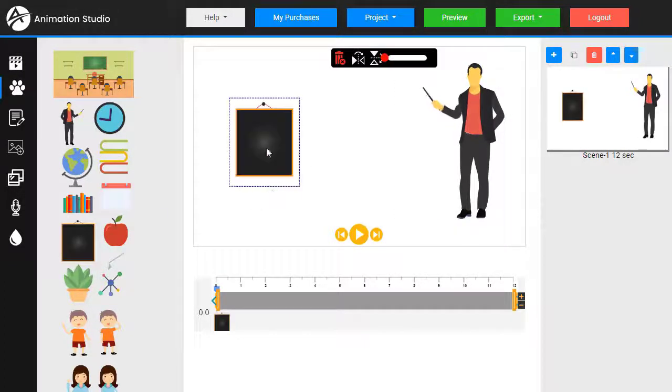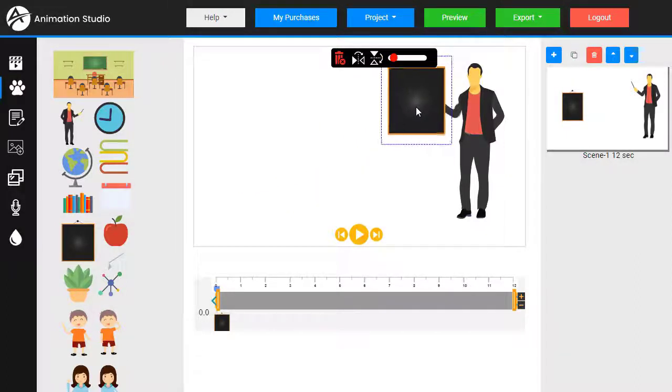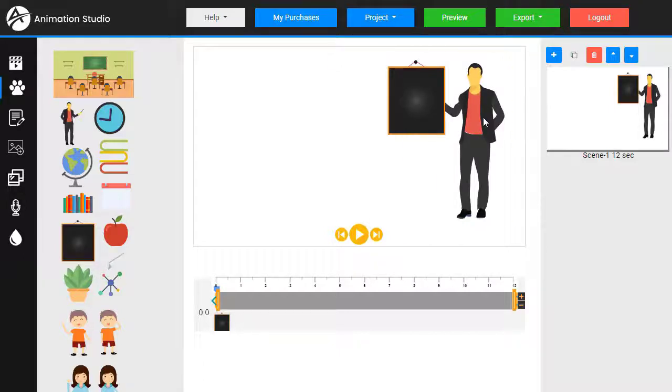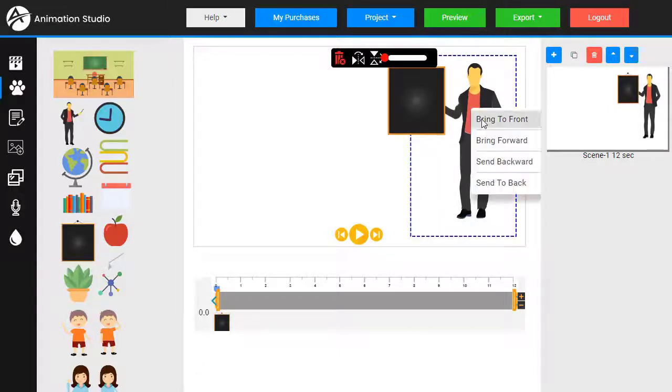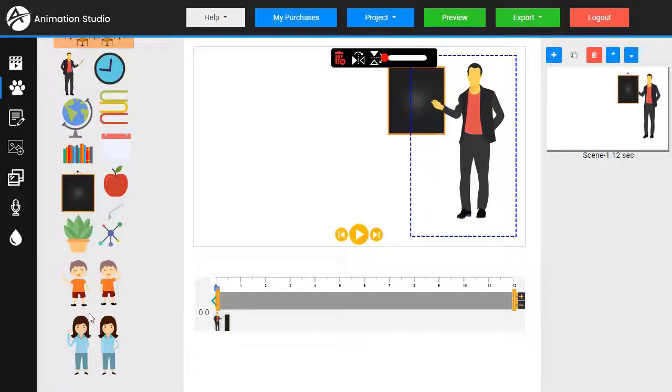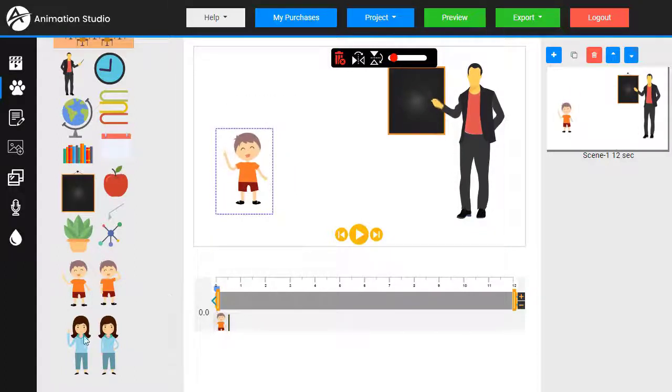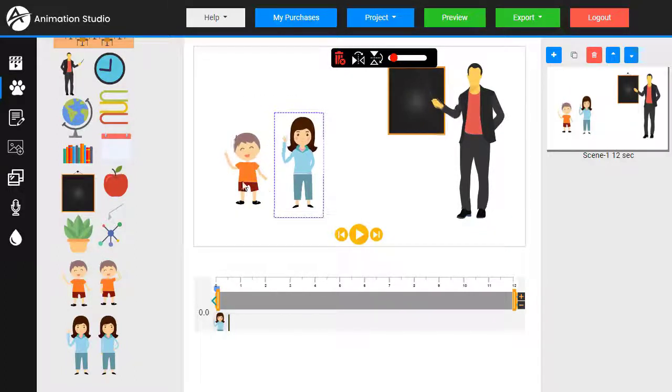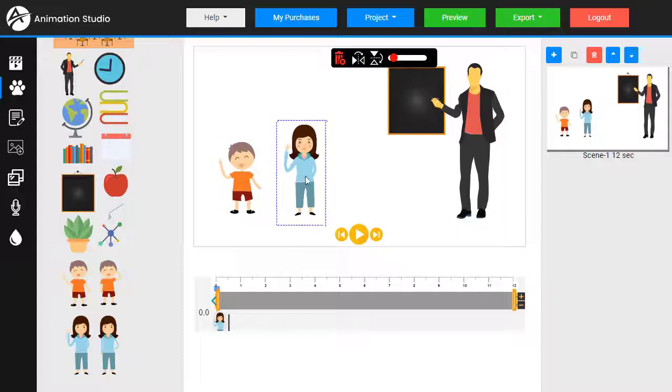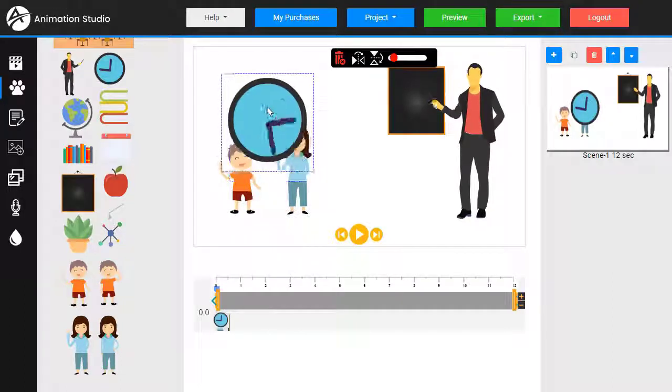Let's give him a blackboard. You can see it's kind of on the wrong side there. So we can click on him, right click, and bring him to the front. So now he's in front there. We can add in a couple of kids. Clock.